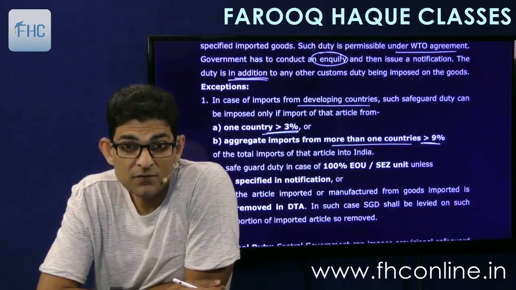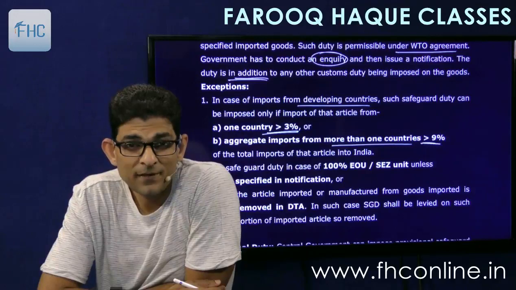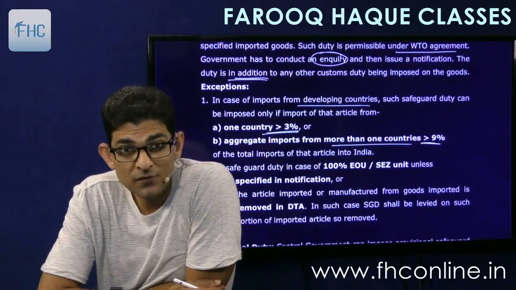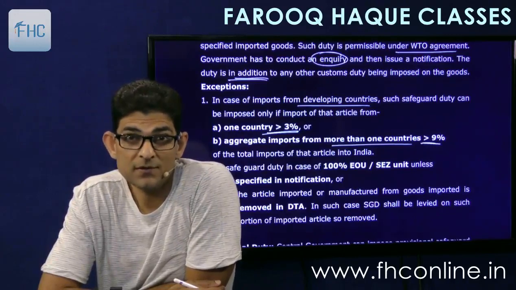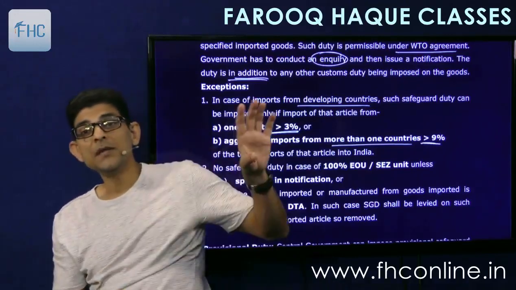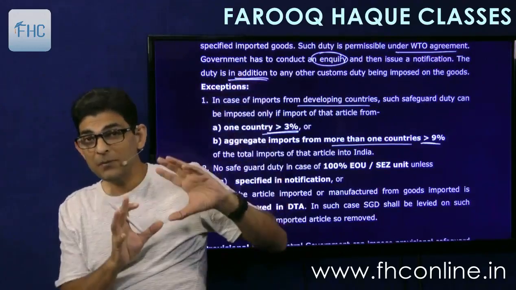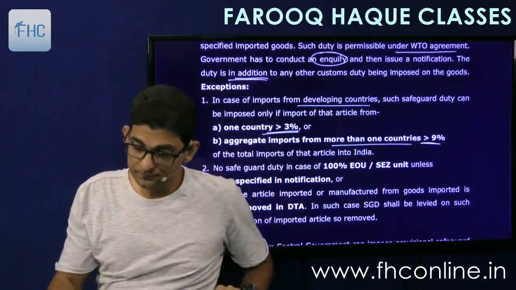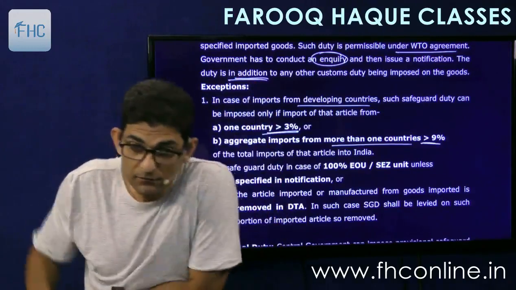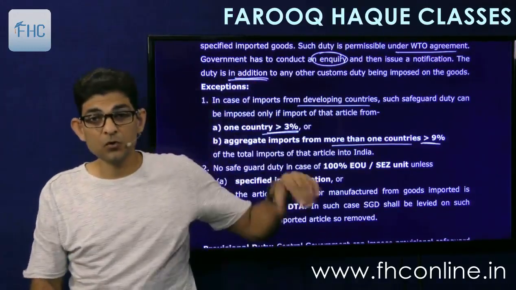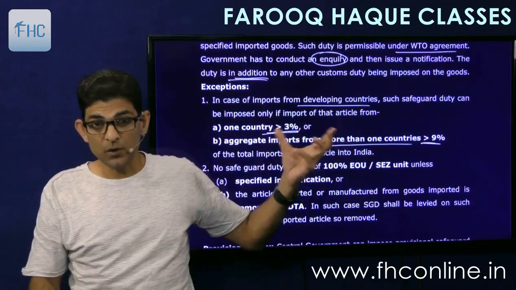So if you are charging safeguard duty on, what did I say, Tanzania, then import of watches from that country last year should be more than 3%. So these percentages will be taken normally of the last year because last year's data will be available, right? And collective import, 9% if you want to impose duty on more than one country together.